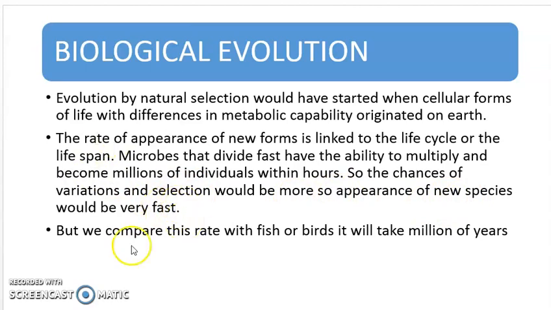But if we talk about the same kind of natural selection or variation in complex animals like fish or birds, then we cannot see it in a few days or a few months. It will take millions of years. Why? Because the lifespan is greater, and we can say that the rate of reproduction is not that fast in comparison to the microbes. So the chances of variation would be there, but less as compared to the microbes, right?